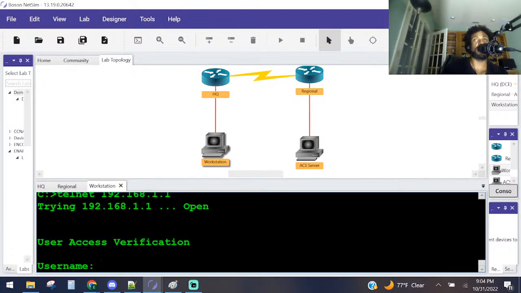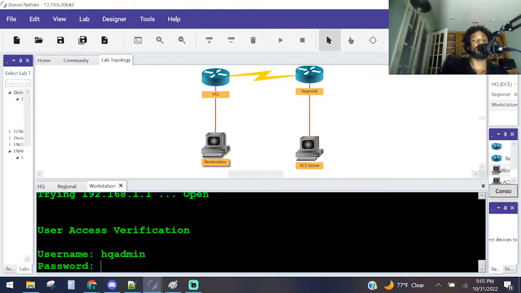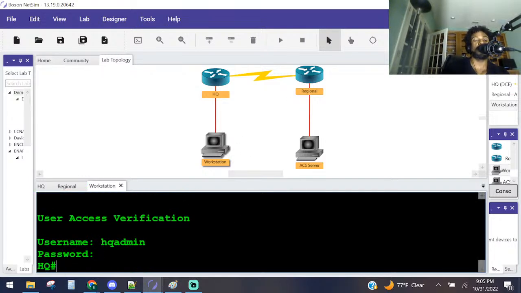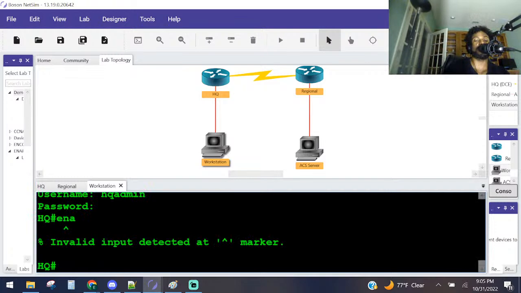and then use the username. What was it? No, man, there were so many of them that they made us create. HQadmin and HQpass, that's what it was. HQadmin and HQpass. Enter. And we're in privileged exec mode. Oh, we're already in enabled mode, so I don't even know. Maybe we did something wrong there. We might have to check that.